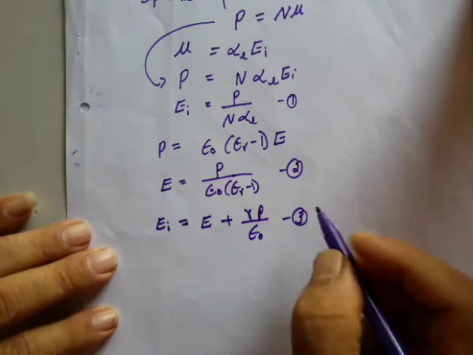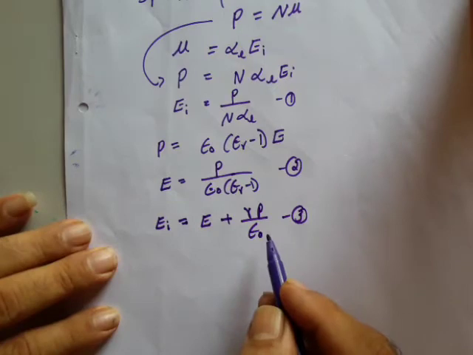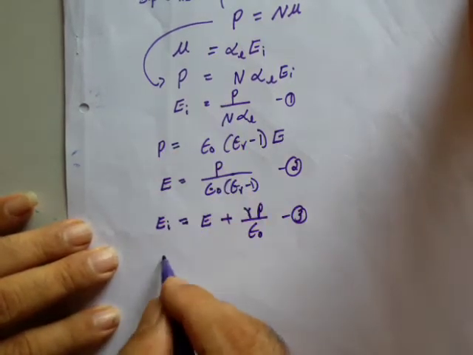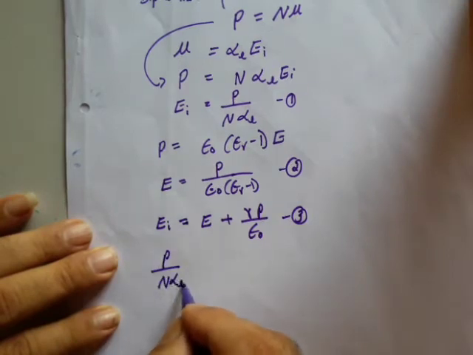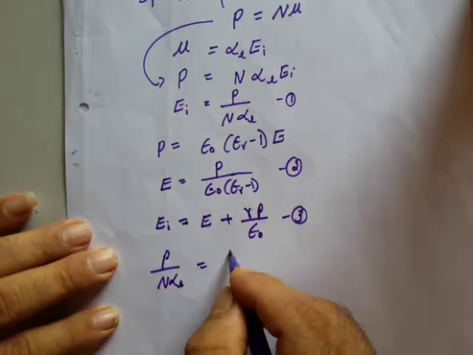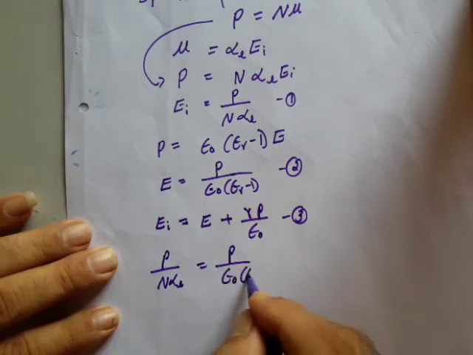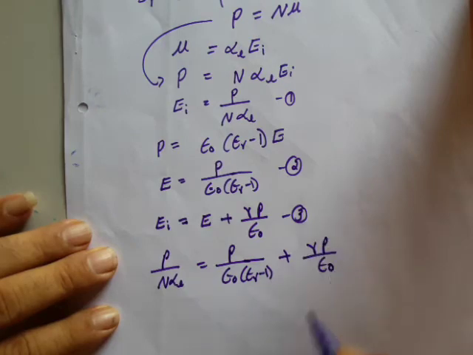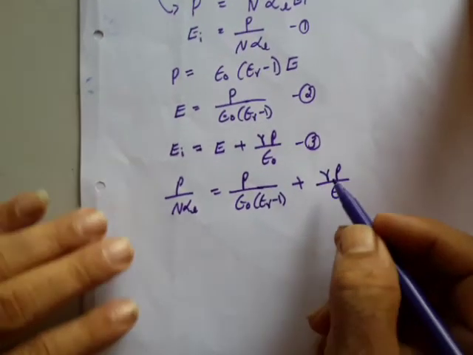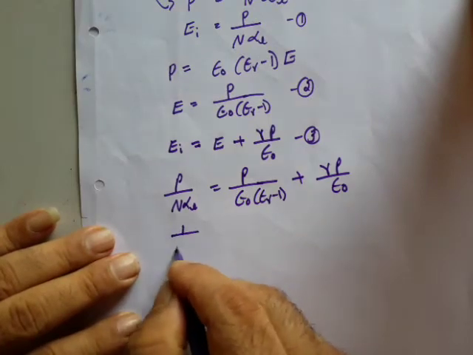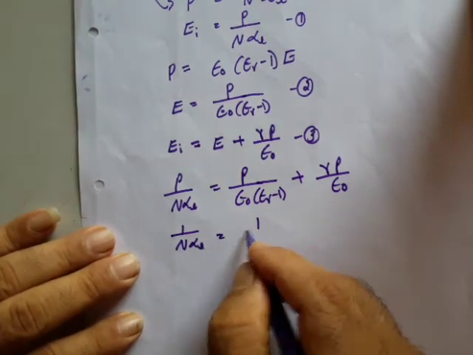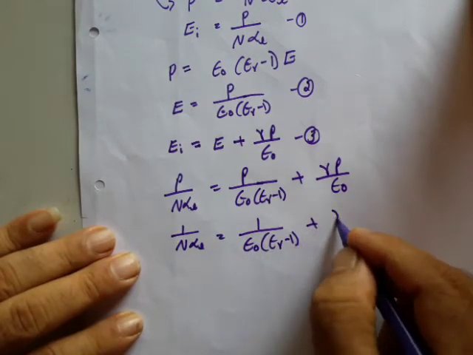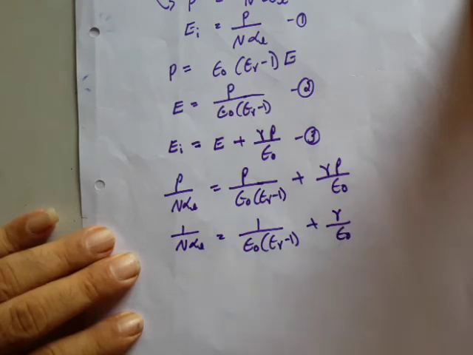Therefore, what I do is substitute the first and the second equation in the third equation. I can write Ei from the first equation, P divided by n into alpha e, which is equal to E as per the second equation, P divided by epsilon naught into epsilon r minus 1, plus gamma P divided by epsilon naught. Here P is a common term and cancels out. Therefore, I write 1 divided by n into alpha e, which is equal to 1 divided by epsilon naught into epsilon r minus 1, plus gamma divided by epsilon naught.